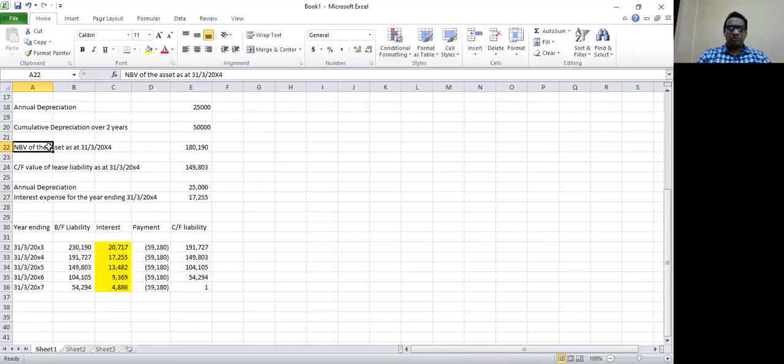As you know, the net book value of the asset is shown in the statement of financial position as an asset. Carrying value of the lease liability is a long-term liability in the balance sheet, the statement of financial position. Annual depreciation is the expense which goes to the income statement. And interest expense again goes to the income statement.